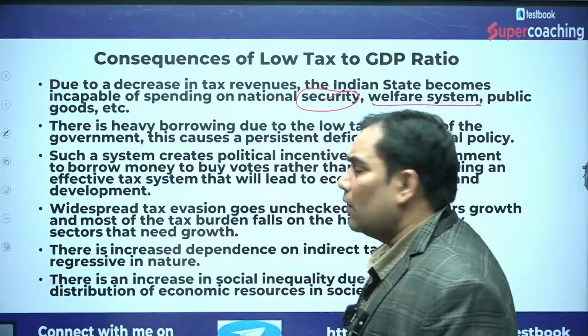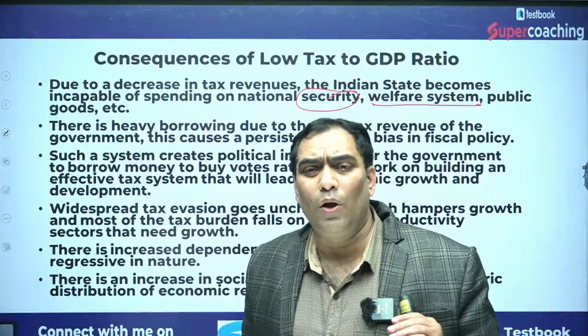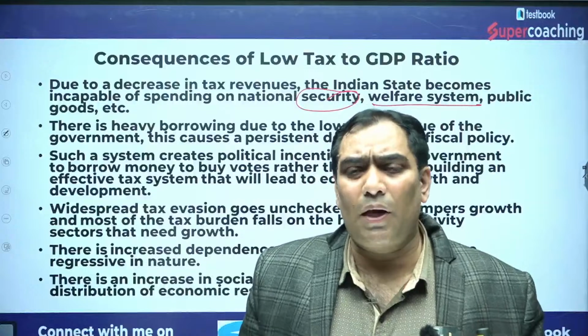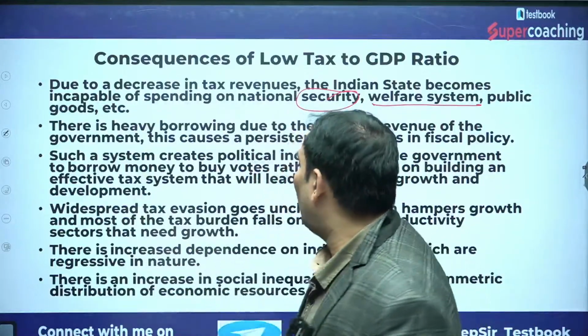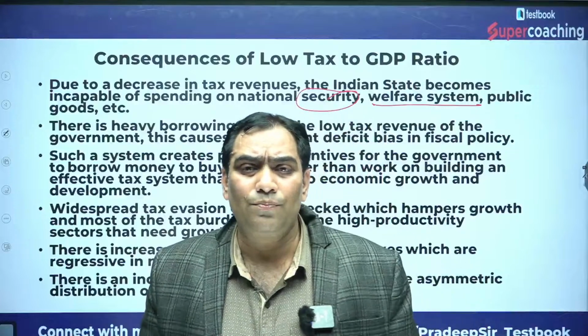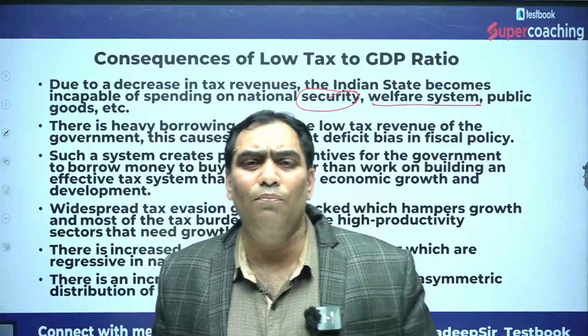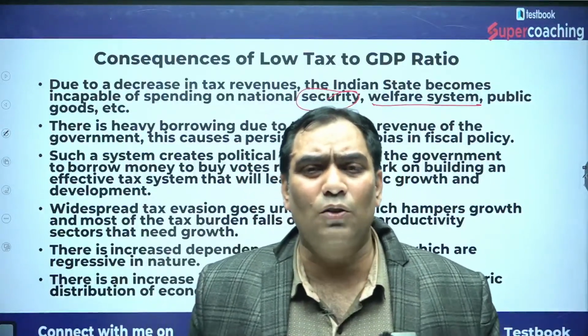When the tax GDP ratio is not optimum, or is less than 15% as per the recommendation of the World Bank, then definitely the government has to borrow. The government is continuously borrowing, and because of the borrowing, the interest payment liability in future is going to increase.